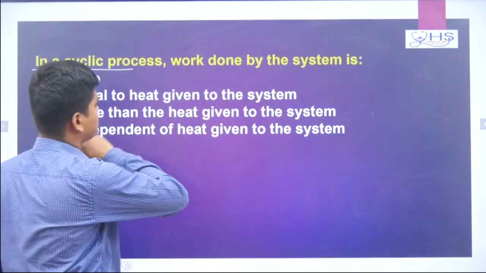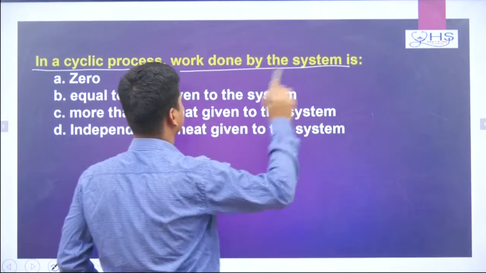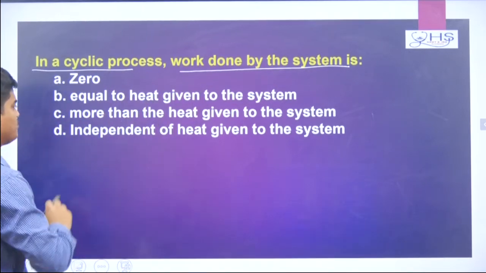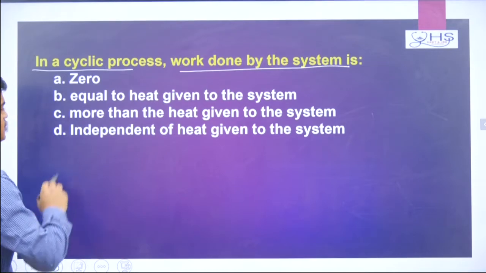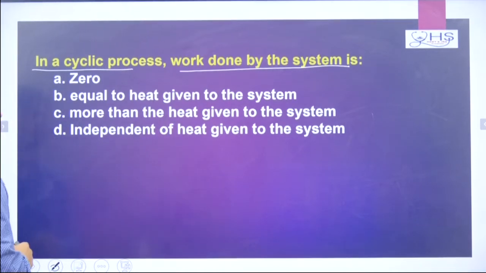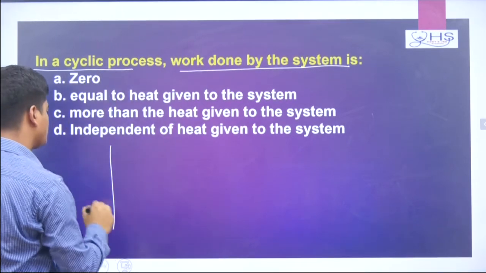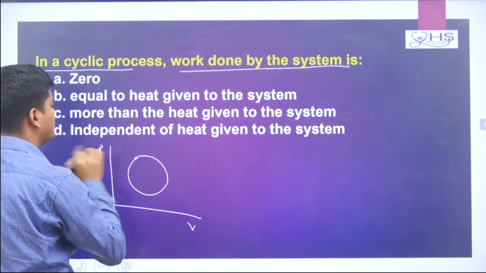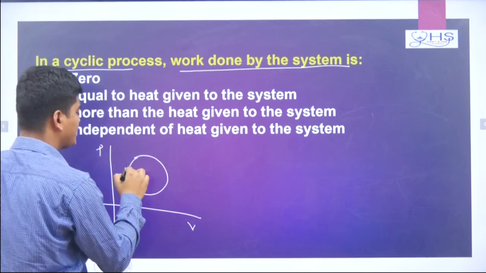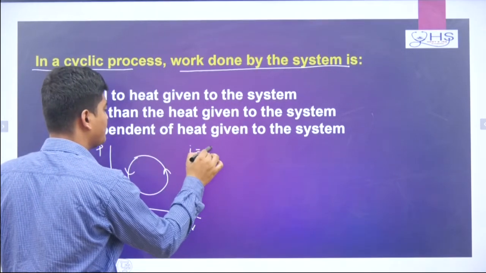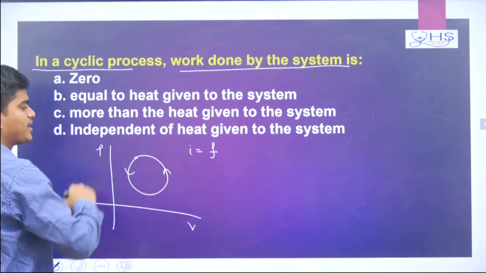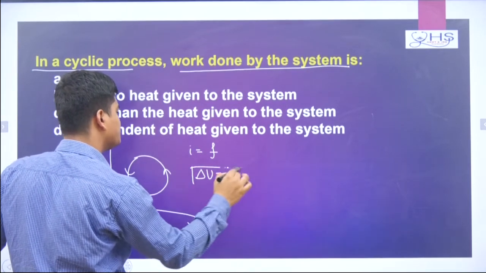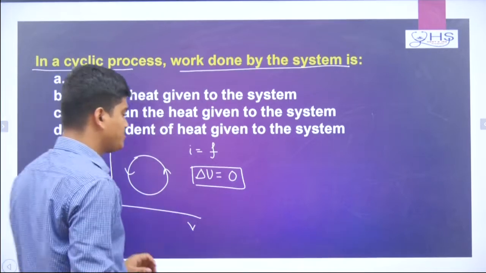In a cyclic process, work done by the system is what? 0, equal to heat given to the system, more than the heat given to the system, or independent of heat given to the system. Now remember, if a cyclic process is there, suppose here a PV diagram is there, I am telling a cyclic process. If a cyclic process is there, that means the initial point and final point are equal. So this is basically the cyclic process, and at this point the change in internal energy becomes 0.